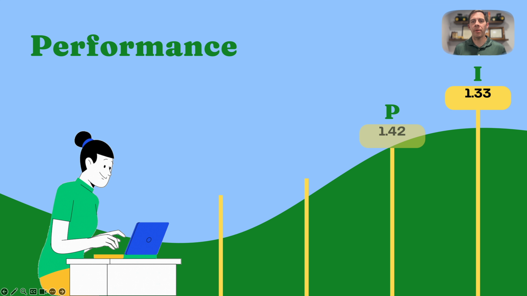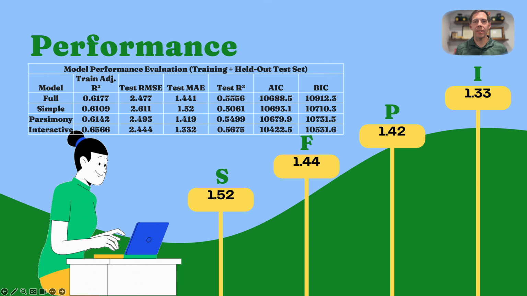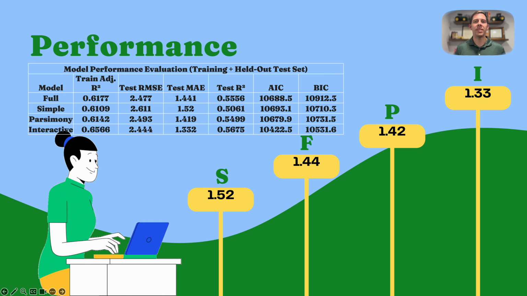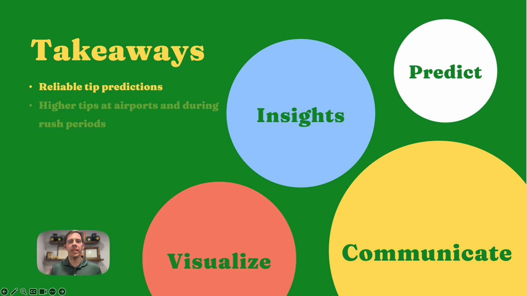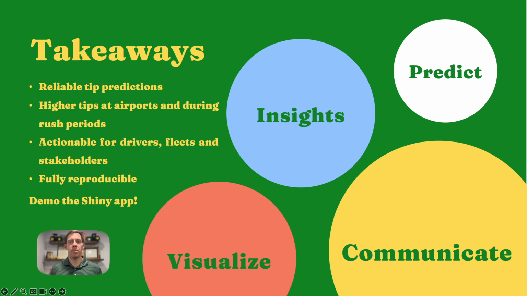And the winner is our interactive model. The model delivers the most balance, highest adjusted R squared in both our train and holdout test set, comfortable mean absolute error with the best possible root mean squared error. The AIC and BIC scores confirm the model is not overly complex compared to the simplest possible model. We delivered reliable, interpretable tip predictions alongside two clear data-backed insights: higher tips at airports and during specific rush and overnight events. These findings are actionable for drivers seeking better shifts, fleets negotiating contracts, and city stakeholders improving service.